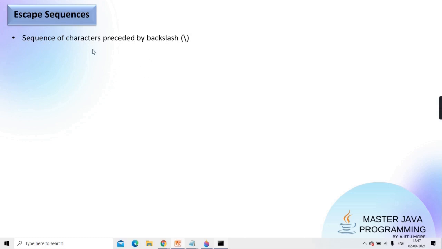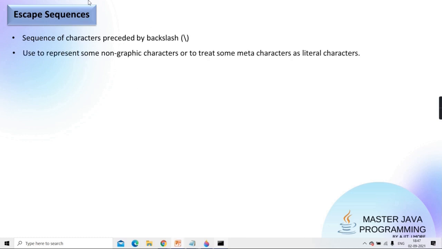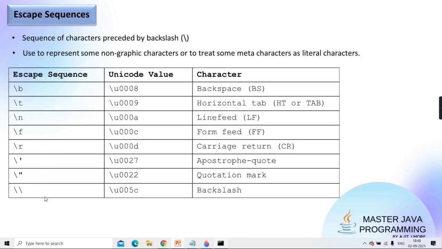The sequence of characters preceded by a backslash is called an escape sequence. What is the whole purpose of an escape sequence? One purpose is to represent some non-graphic characters, and the second is to treat meta characters as literal characters, meaning drop the meaning of that meta character. Meta characters means characters of syntax. So whatever their special meaning is, please don't take their special meaning. Treat them literally as they are. Okay, so a few I have written.